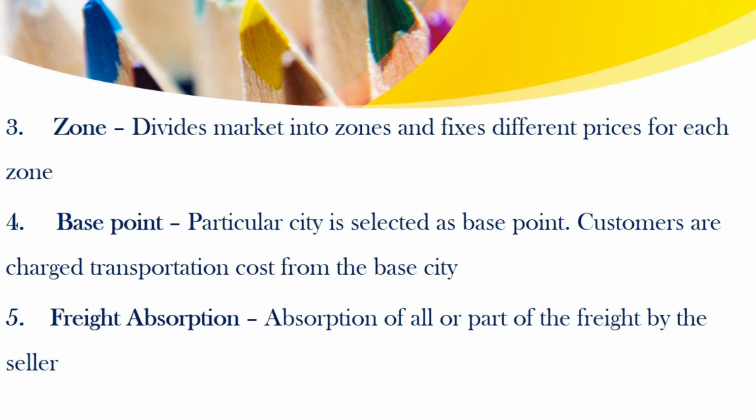Third one is zone pricing. In zone pricing, the manufacturer divides the market into different zones and fixes different prices for each zone. That is known as zone pricing. The fourth one is base point. The manufacturer selects a particular city as the base point and the customers are charged transportation cost from the base city to the destination point.